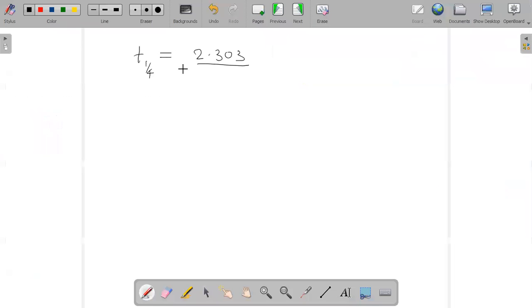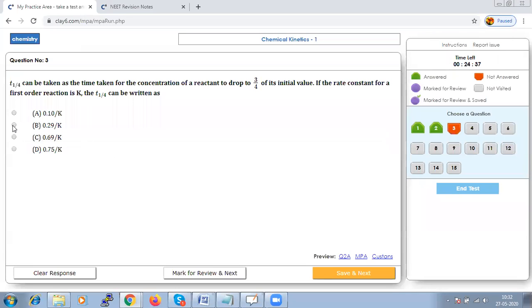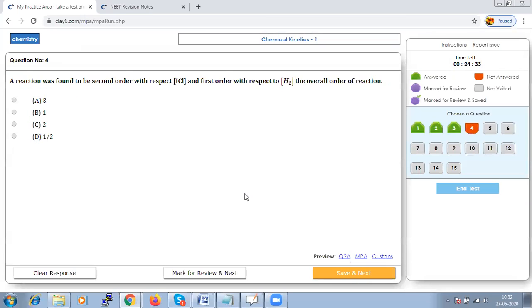T 1 by 4 we need. So 2.303 by k log of a by a minus x. So 1 by 1 minus 1 by 4. So when we are saying, it should become as 0.29 by k. Your T 1 by 4 can be represented as 0.29 by k, our option D should be the right answer. Let us save that.